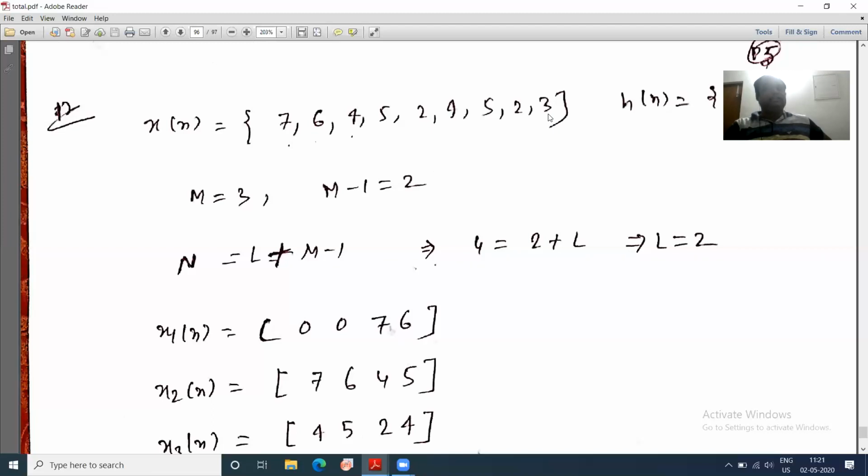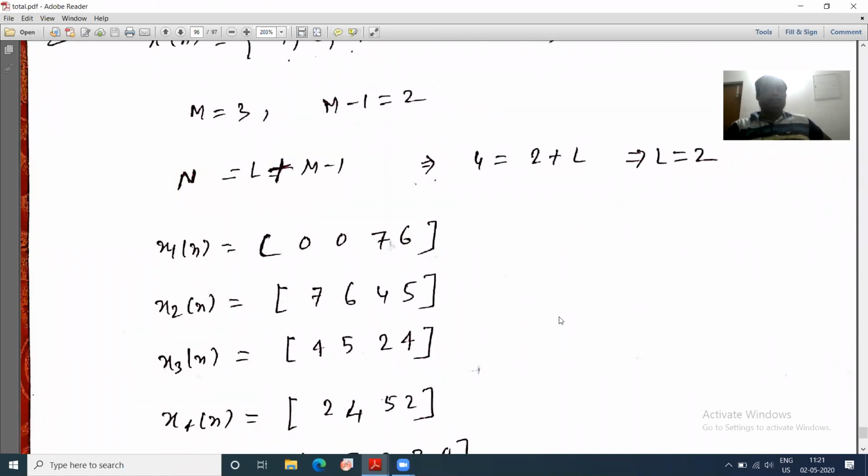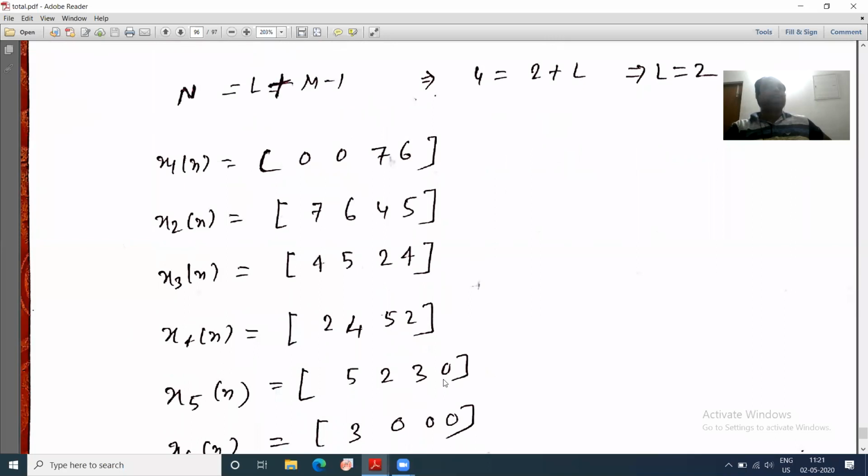Are you following? What is the difference between the previous example and this example? In this example you are now having only 1 point, because how many points are there? 1, 2, 3, 4, 5, 6, 7, 8, 9. So we are having only 1 point to take, where the length of the signal is 2. How do you manage this? What I do, I will write 30. 30. And I have to put it here. Now next, what happened? You have to write 3. Next 3 elements are 0. Agreed? Yes, sir. That is how you manage it.